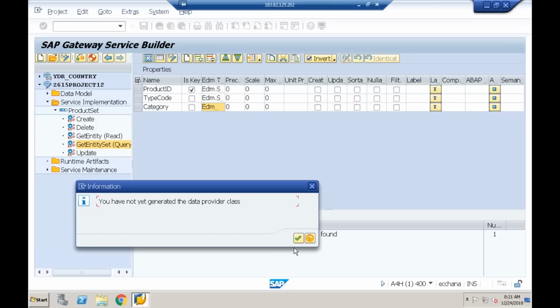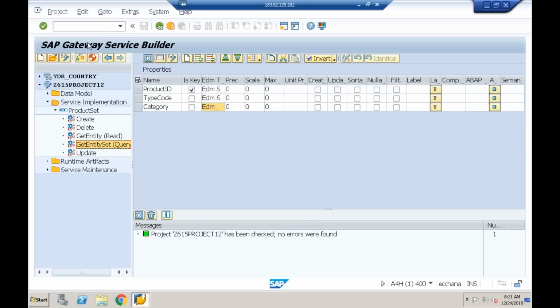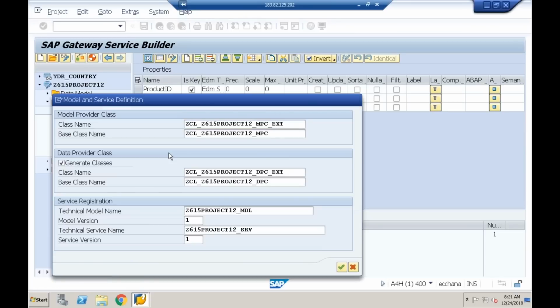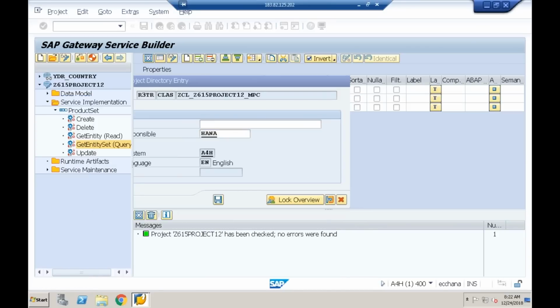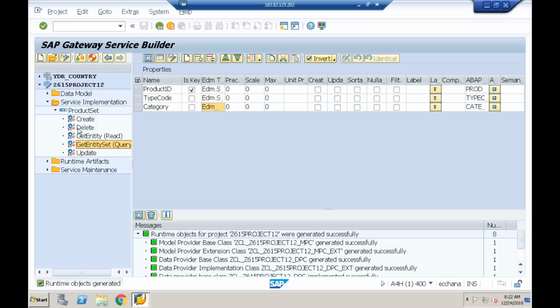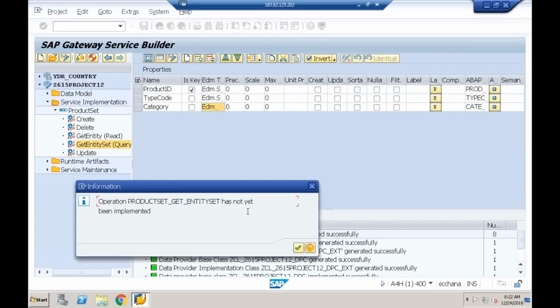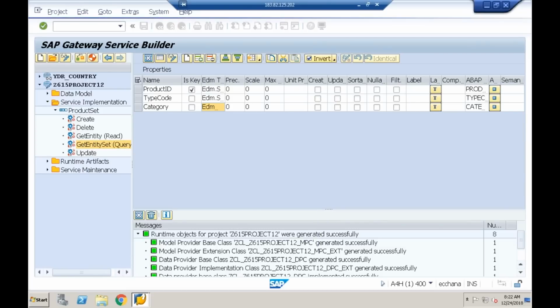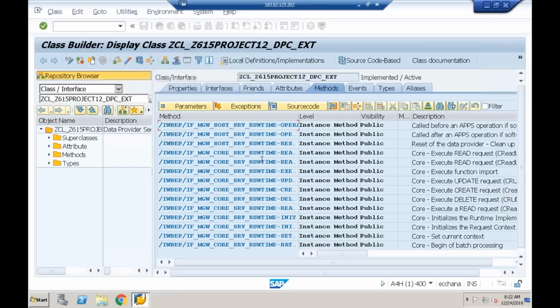You have not yet generated the data product class. Okay, I'm sorry, understood. You have to generate the runtime artifacts. So it is saying that you have not yet generated. Let me generate the runtime artifacts, which includes the data product class. Yeah, runtime artifacts generated. Let me implement this stub method. Go to ABAP workbench. So it takes control to the data product extension class.